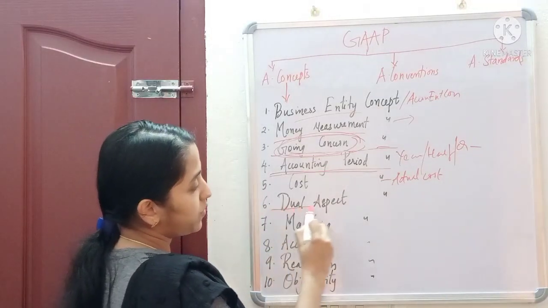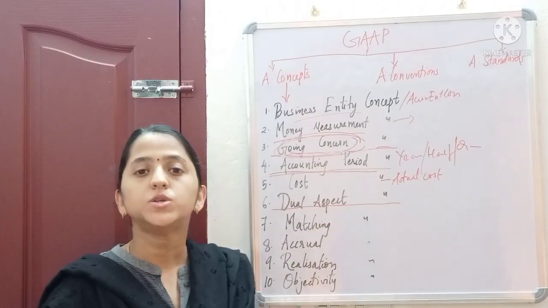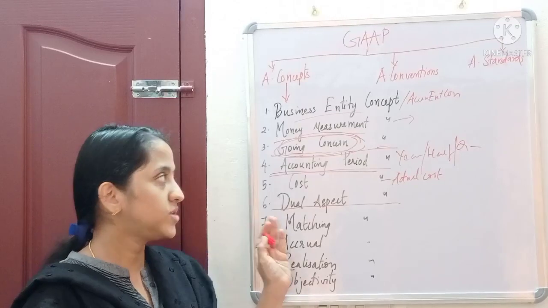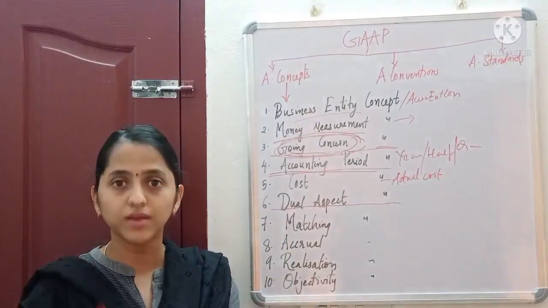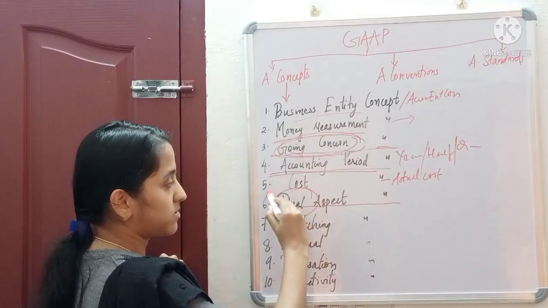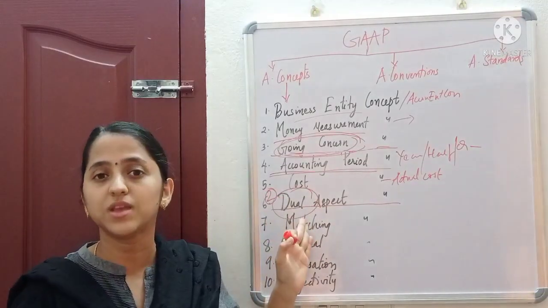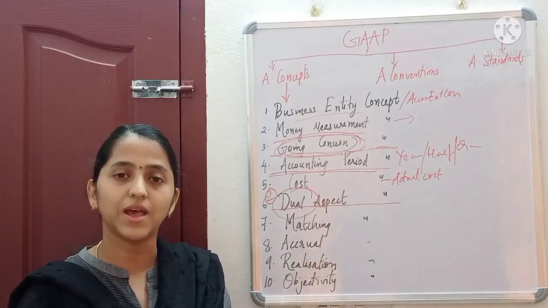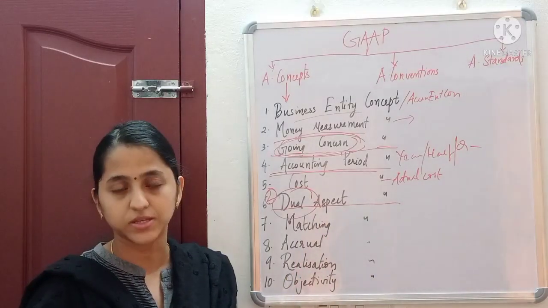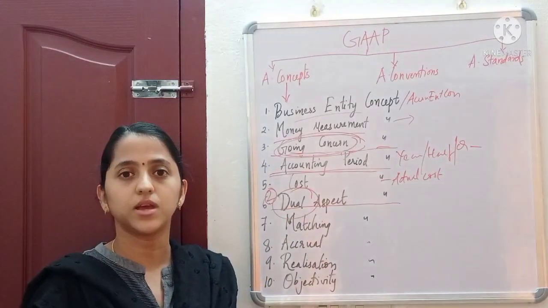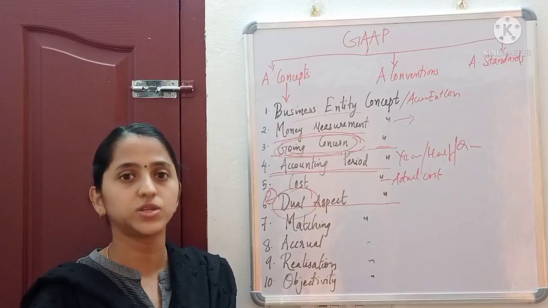Another concept is dual aspect concept. Dual aspect concept means that for the various transactions we record in the accounts, there are two aspects. For every transaction there are two aspects, one receiving aspect as well as one giving aspect. For example, a cash sale.